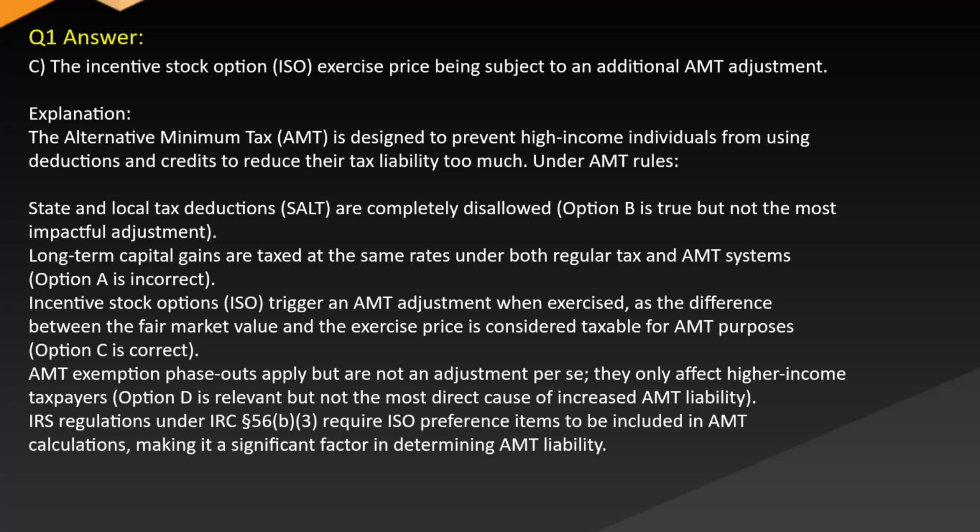Option A is incorrect. Incentive stock options, ISO, trigger an AMT adjustment when exercised, as the difference between the fair market value and the exercise price is considered taxable for AMT purposes. C is correct. AMT exemption phase-outs apply, but are not an adjustment per se. They only affect higher income taxpayers, so option D is relevant but not the most direct cause of increased AMT liability. The regulations under IRS Section 56 require ISO preference items to be included in AMT calculations, making it a significant factor in determining AMT liability.